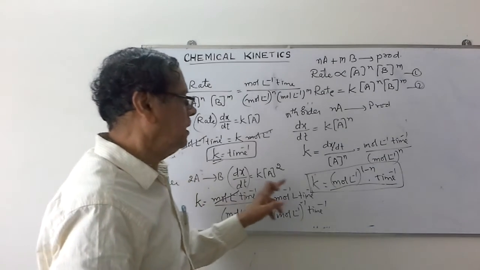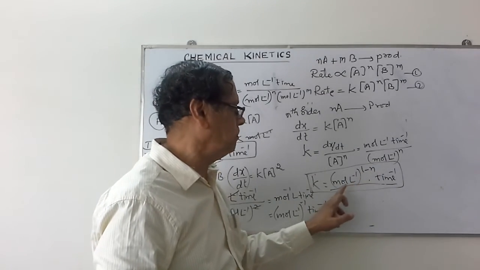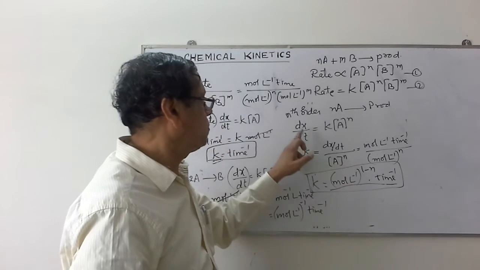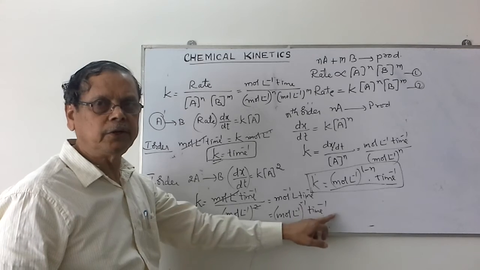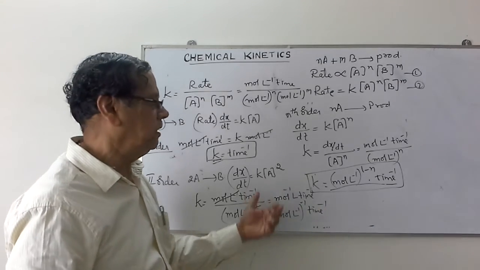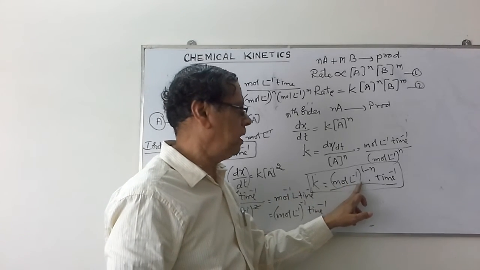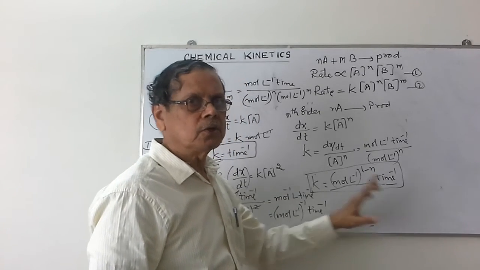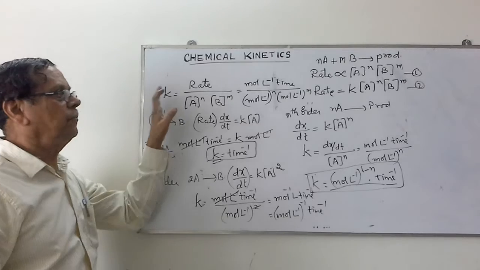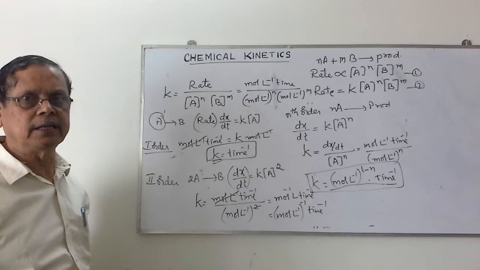If it is second order reaction, it will become 1 minus 2, that is minus 1. Minus 1 actually indicates mole per liter to the power minus 1 per unit time. If it is nth order reaction, mole per liter to the power 1 minus n per unit time. So this is about the effect of concentration on the rate of reaction.